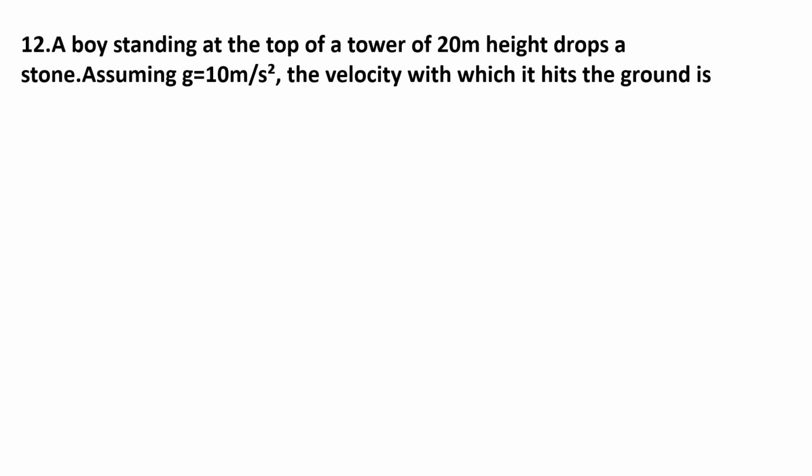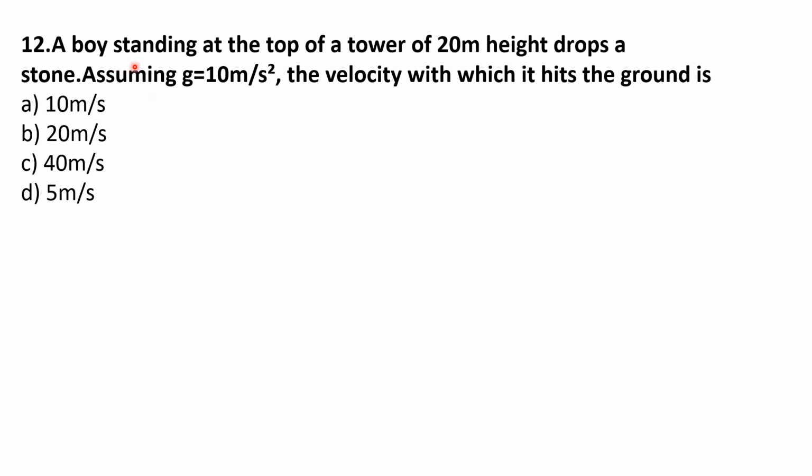12th question. A boy standing at the top of a tower of 20-meter height drops a stone, assuming g is equal to 10 meter per second square. The velocity with which it hits the ground is: options are A, 10 meter per second; option B, 20 meter per second; option C, 40 meter per second; option D, 5 meter per second.